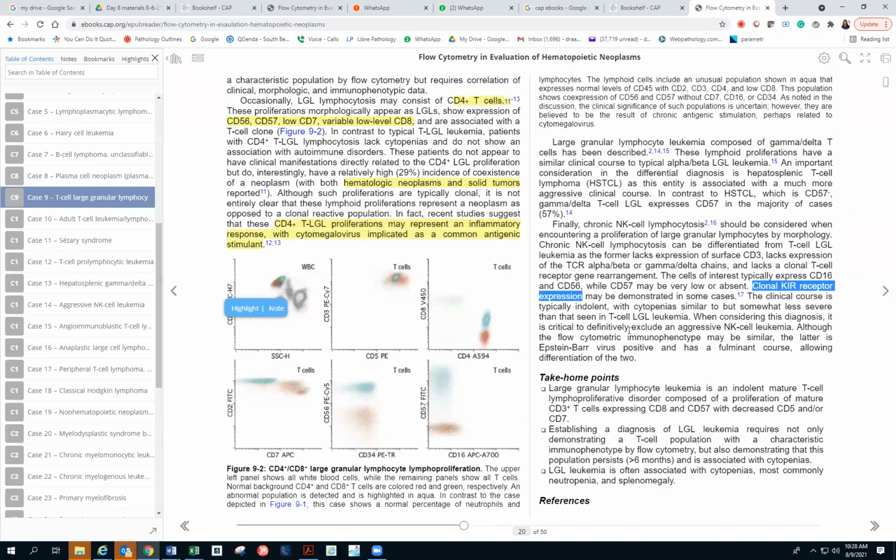When considering this diagnosis, it is critical to definitively exclude aggressive NK leukemia, although the flow cytometric immunophenotype may be similar, and the latter is EBV positive. So aggressive NK, we just read that it is EBV positive, is something that you have to remember. And aggressive NK has a fulminant course, which helps with differentiation between the two.